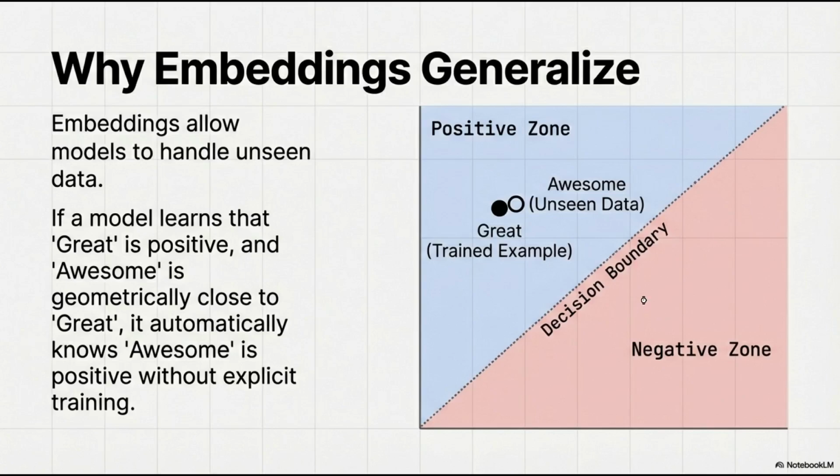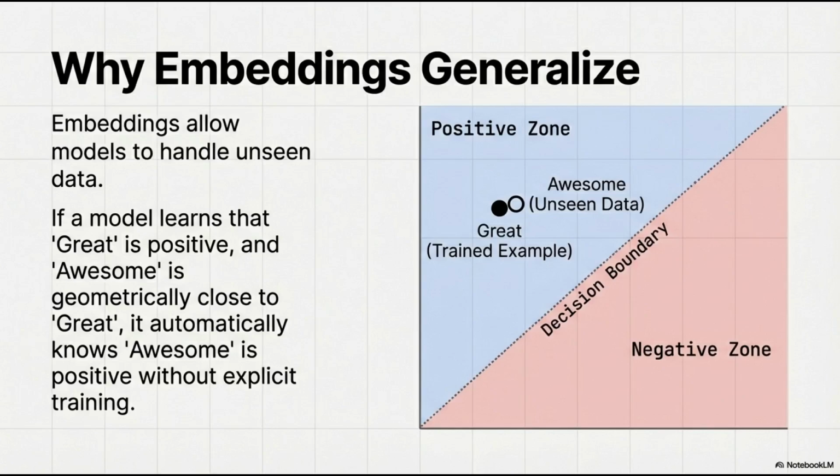Okay, why do we care? Why would we go through all of this trouble? Because of generalization. Going back to our movie review system, suppose we train our sentiment model only on reviews containing the word "great." Later, a user writes, "the film was awesome."